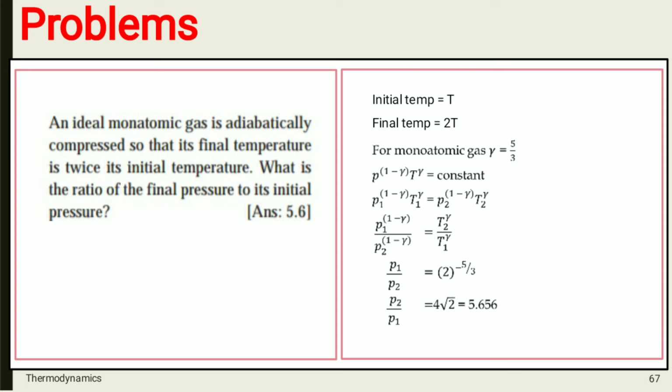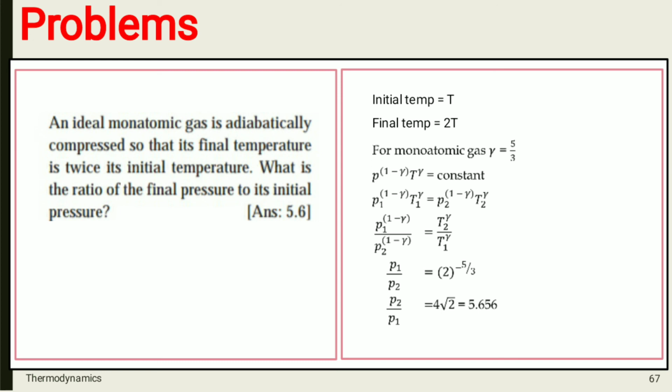Here right now we can consider P1 as the initial pressure, T1 initial temperature, P2 final pressure, T2 final temperature, as P raised to 1 minus gamma into T raised to gamma is equal to constant.